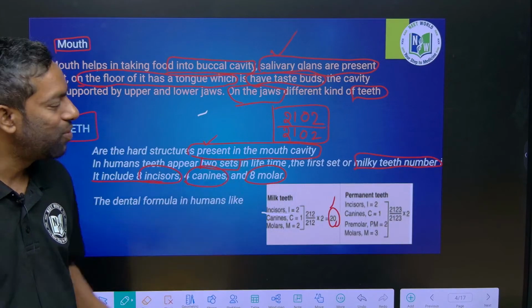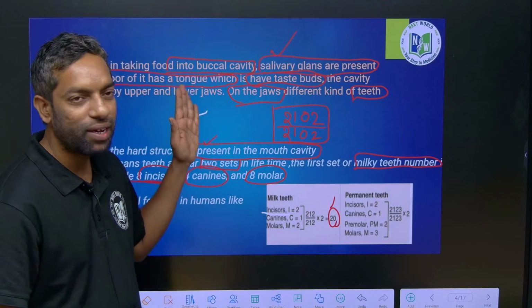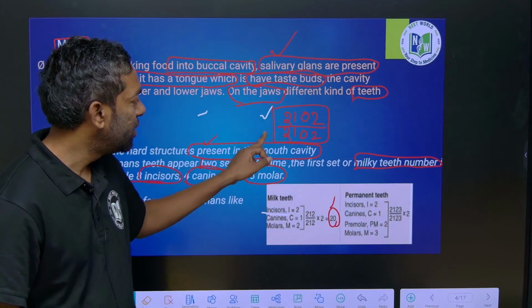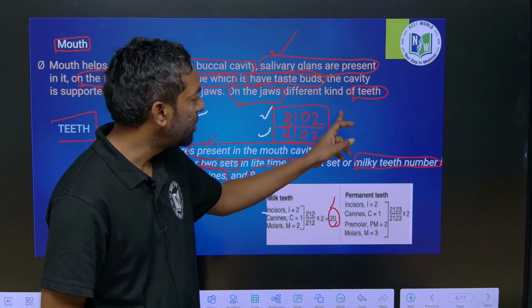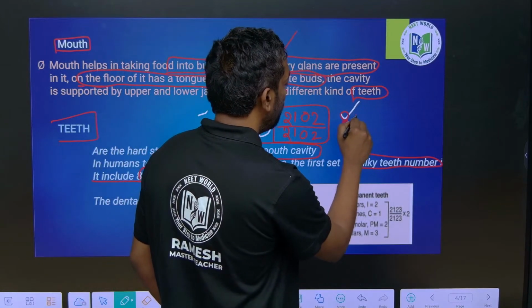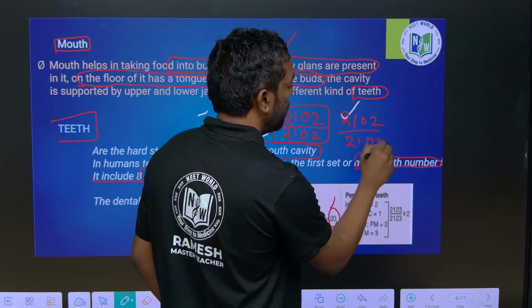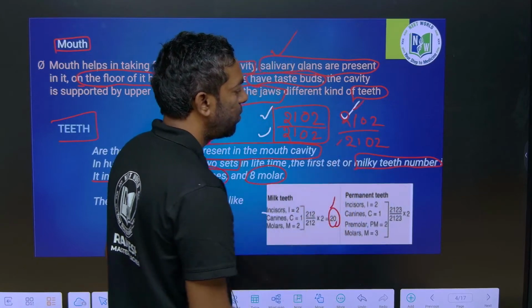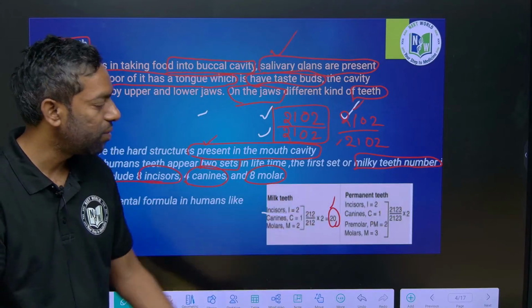How does it become 20? Guys, this is the left side upper jaw, this is the left side lower jaw, and next there is 2102, 2102, 2102. This is the upper jaw, this is the lower jaw, and overall the number is 20.